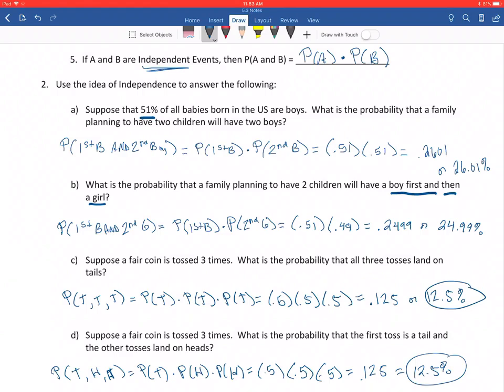So this is a fairly short section. Those are the 2 big ideas: can you tell whether 2 events are associated or independent? And then if they are independent, you can use the